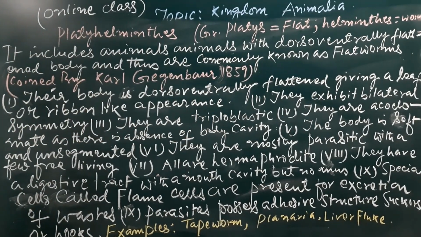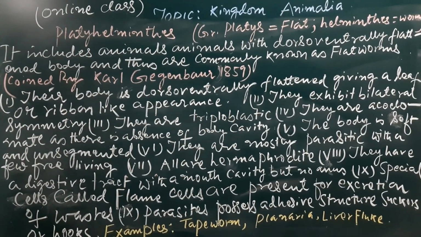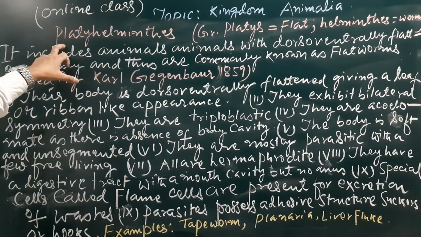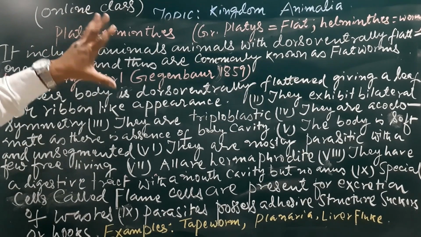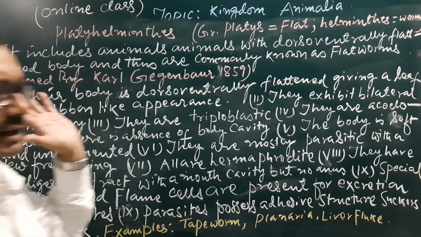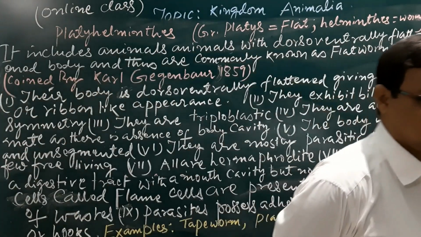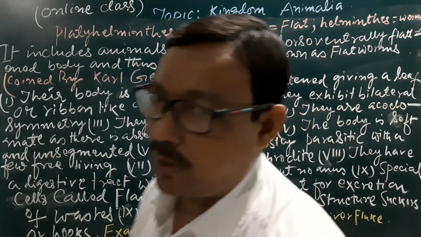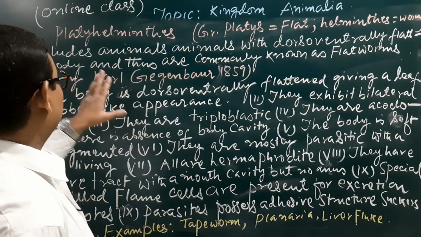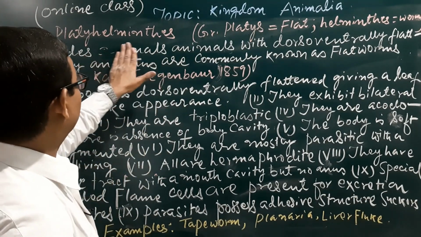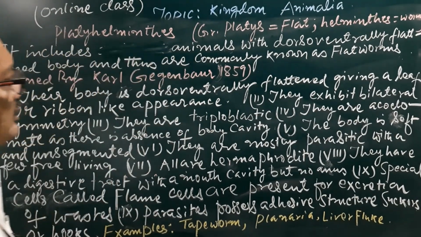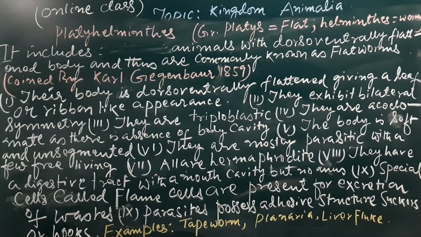Now two more phyla, Nematoda and Annelida, along with this one, all three comprise the worms. A variety of worms you will see here, and this is the first. It includes animals with a dorsoventrally flattened body.